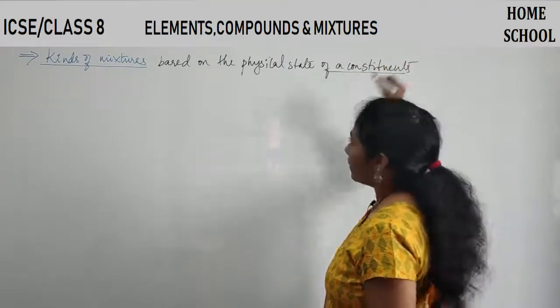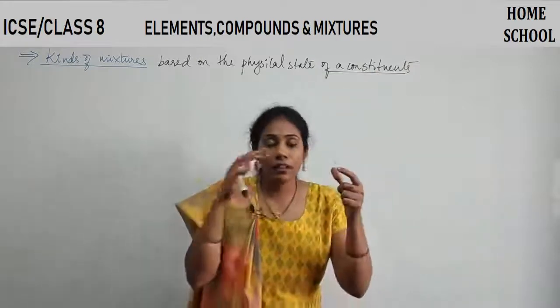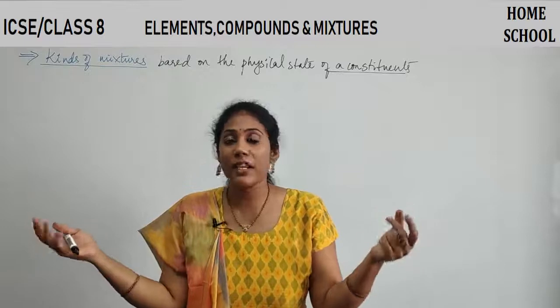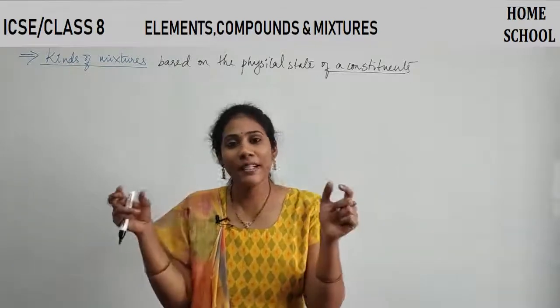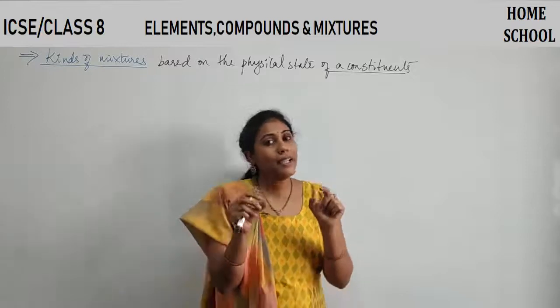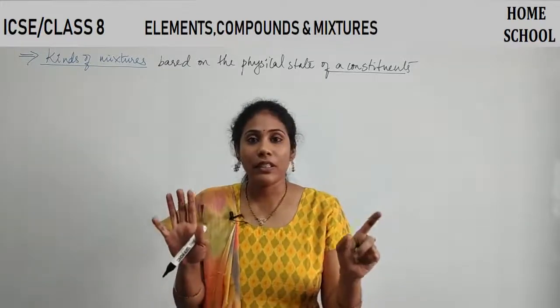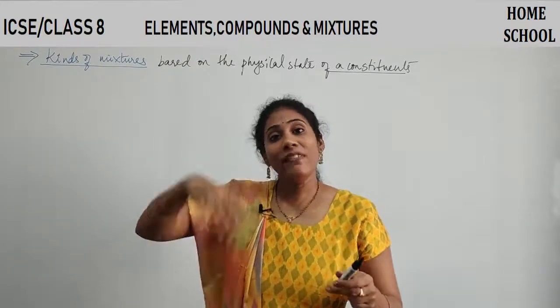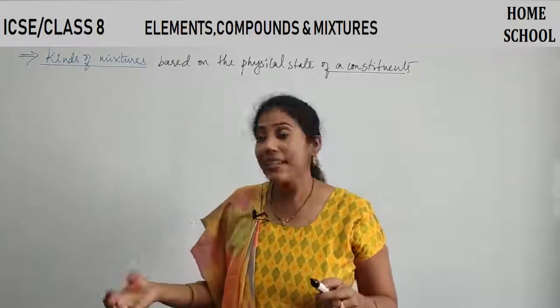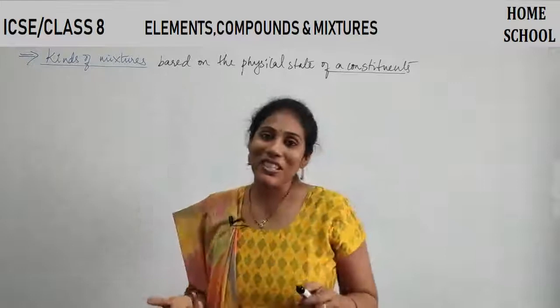Constituents. A mixture means you have two or more constituents. Constituents can be two elements, two compounds, or one element and one compound. Depending on whether the constituent is solid, liquid or a gas, we have different kinds of mixture.